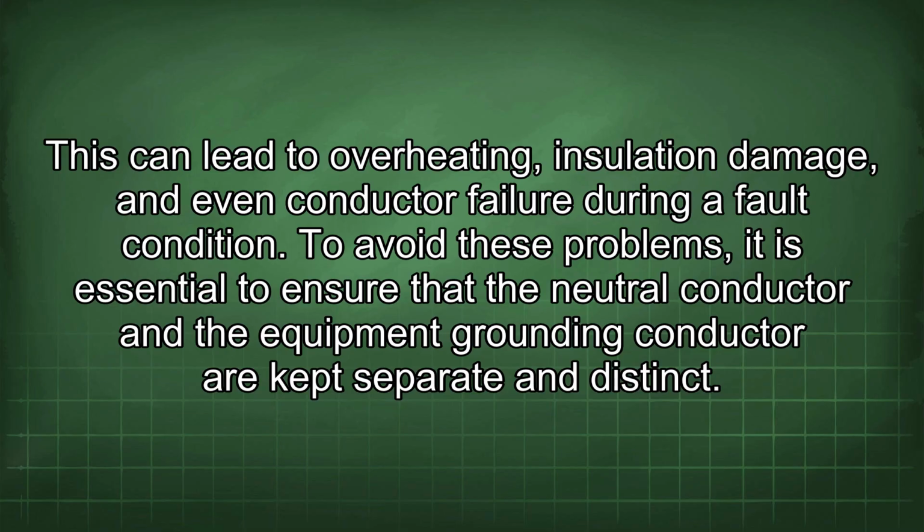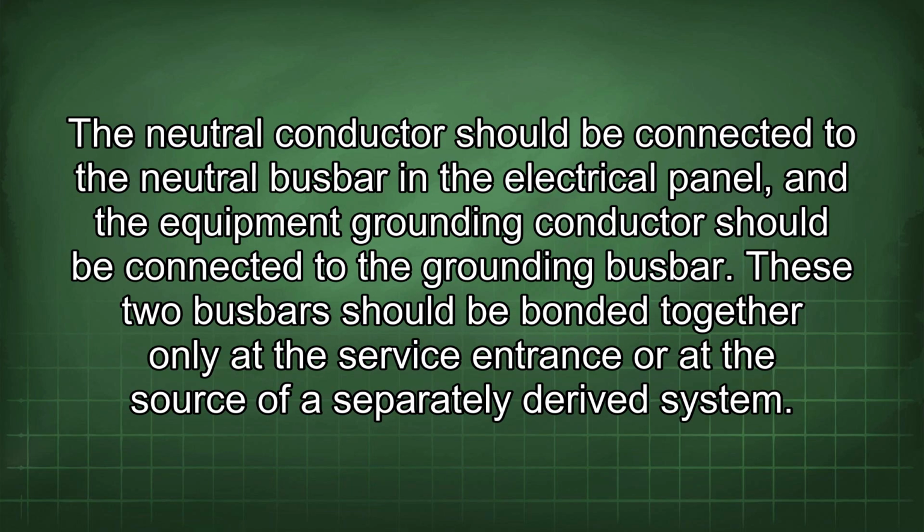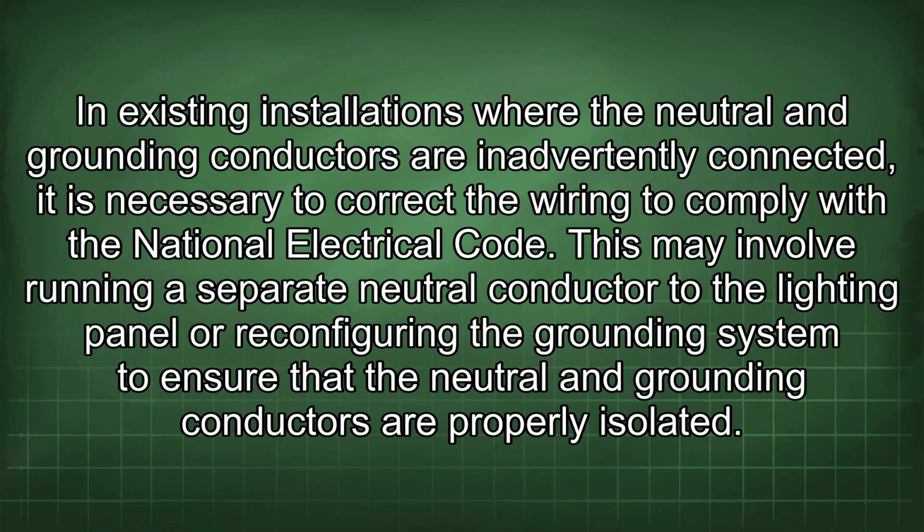To avoid these problems, it is essential to ensure that the neutral conductor and the equipment grounding conductor are kept separate and distinct. The neutral conductor should be connected to the neutral busbar in the electrical panel, and the equipment grounding conductor should be connected to the grounding busbar. These two busbars should be bonded together only at the service entrance or at the source of a separately derived system. In existing installations where the neutral and grounding conductors are inadvertently connected, it is necessary to correct the wiring to comply with the National Electrical Code.